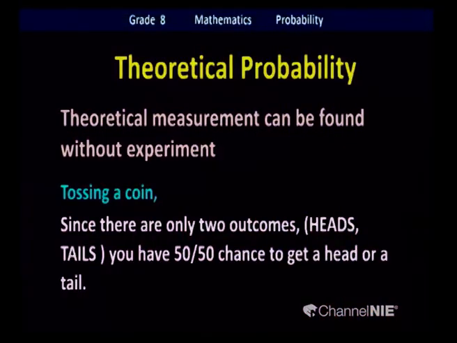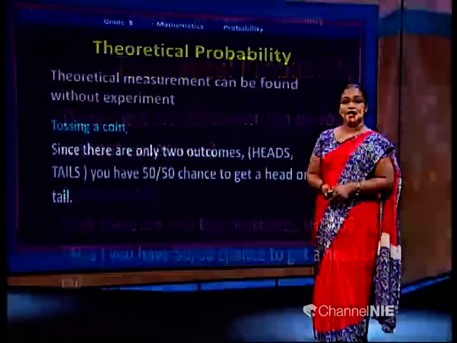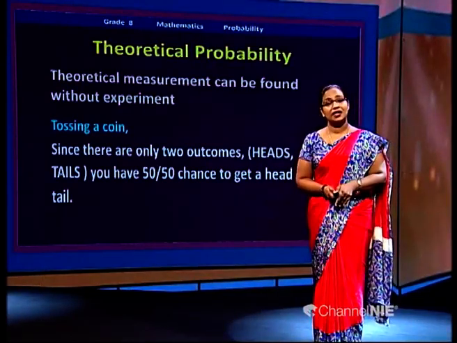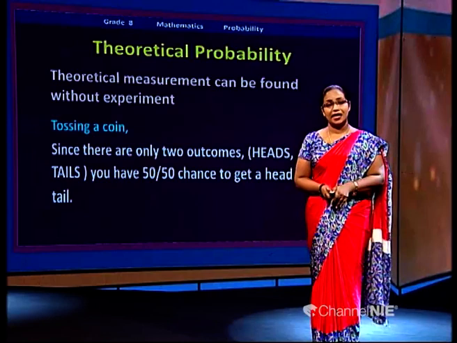We will see an example here. It's a very easy one: tossing a coin. Since there are only two outcomes, what are they? Head and tail. When you toss a coin, the outcomes will be only head and tail. The likelihood or chance of getting head or tail is 50 to 50, the same.